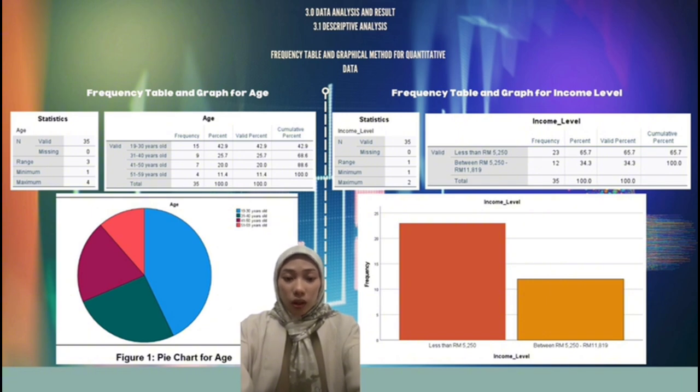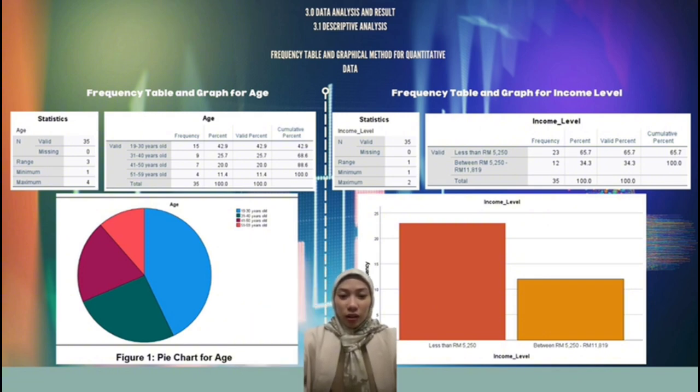Lastly, the 51 to 59 years old age group is the least represented with only 4 respondents, making up 11.4% of the sample. This representation brings the cumulative percentage to 100%, thereby encompassing the entire sample population. Next, the frequency table and graph for income level.